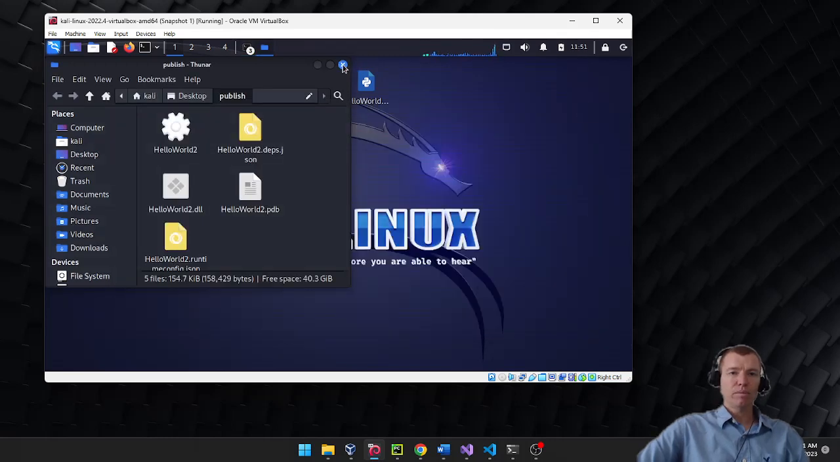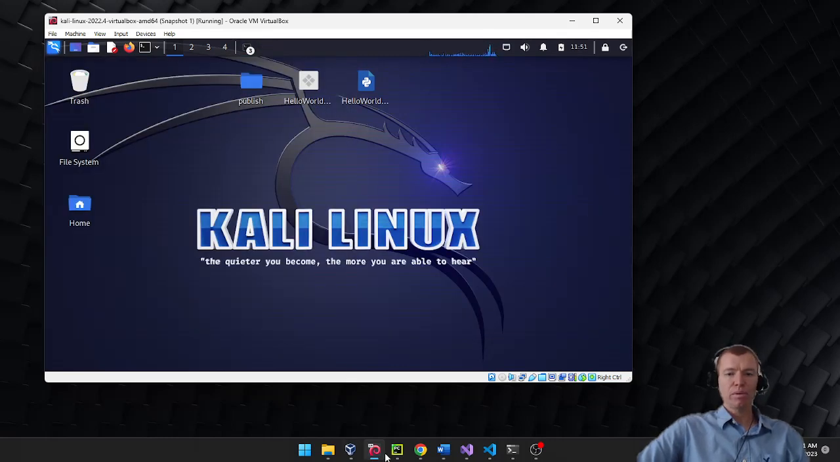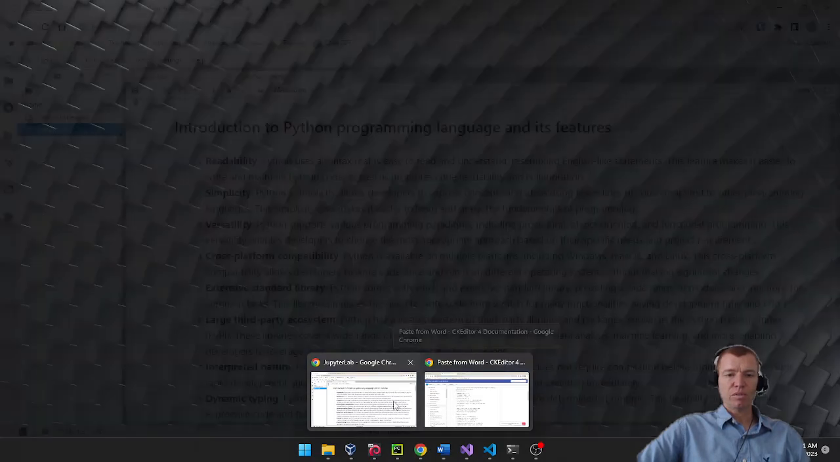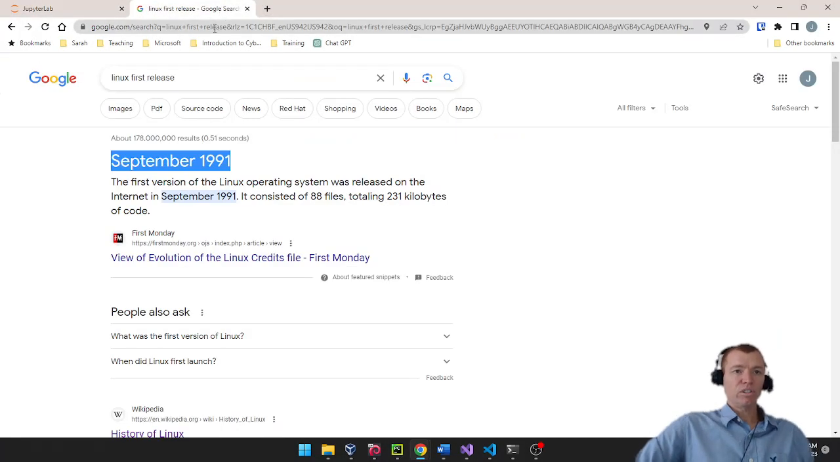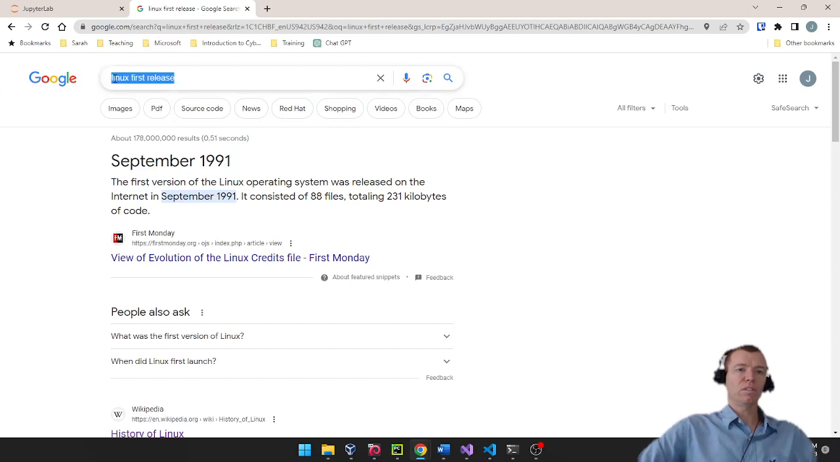Now C# is kind of that middle ground. C#, when was C# first developed? That's a good question. Why don't we look up when C# was first released?